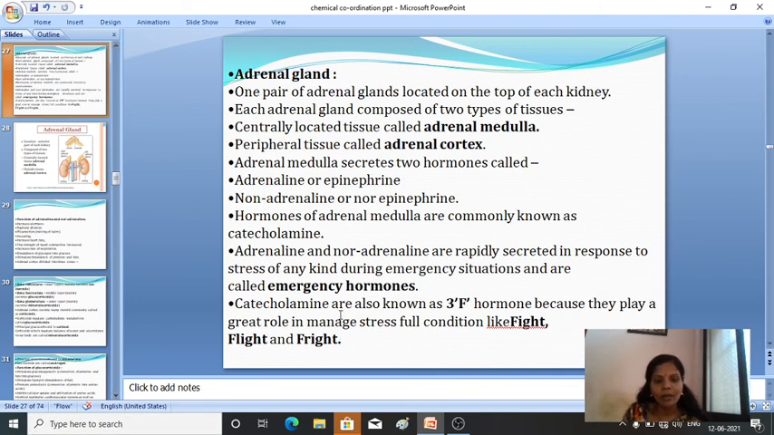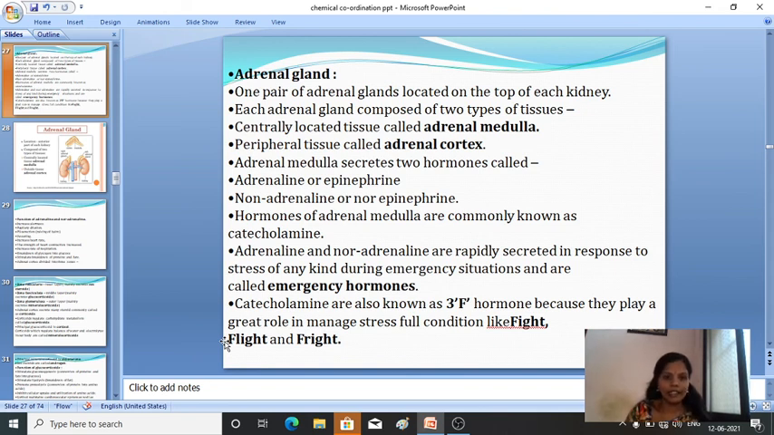Then catecholamines are also known as 3F hormones because they play a greater role in managing stressful conditions like fight, flight, and fright. So they help in maintaining these three factors in our body. Is it clear? The adrenal medulla secretes two hormones, adrenaline and noradrenaline.